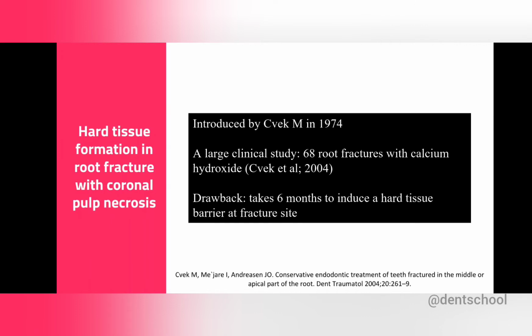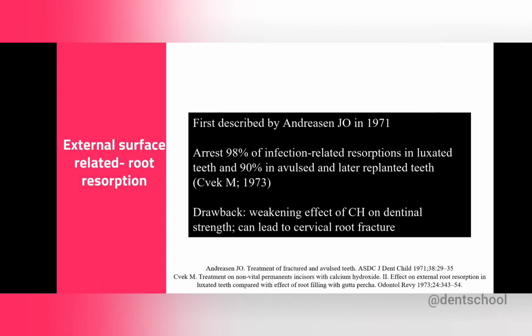So the next use of calcium hydroxide is hard tissue formation in root fracture with coronal pulp necrosis. Here in such cases also we have to use calcium hydroxide for a longer period of time, so it can again cause fracture of the root in those cases. So that is the only drawback. Otherwise calcium hydroxide is really good in formation of hard tissue.